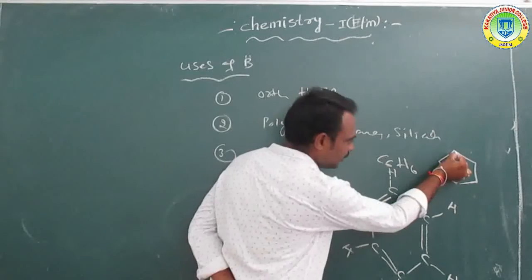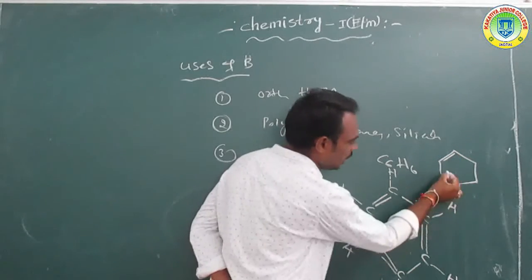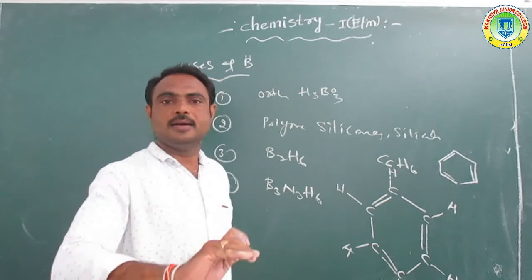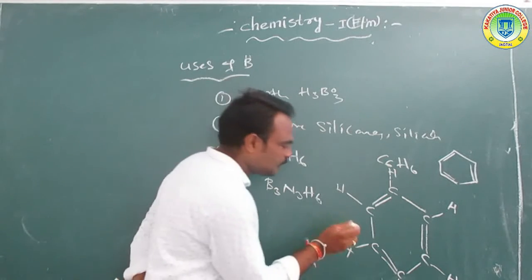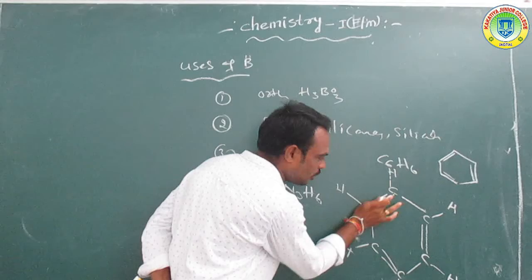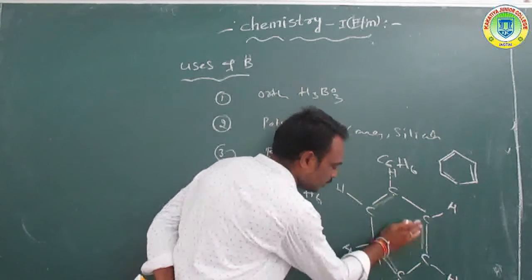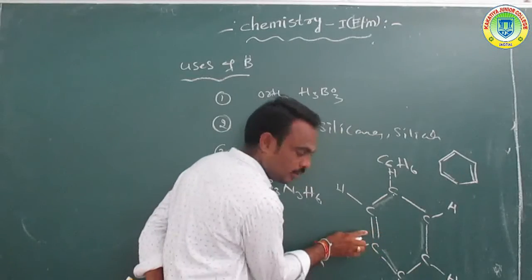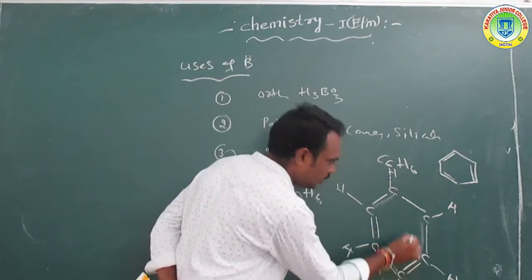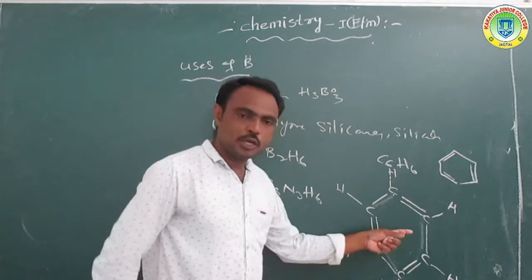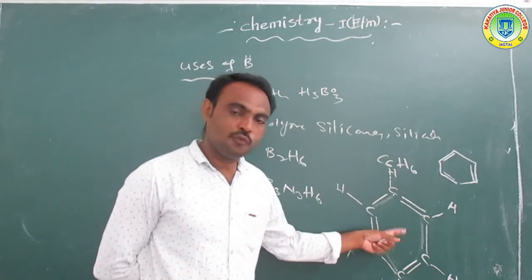So bond, bond, bond. So we can change the bonds. Suppose for example we have changed the bonds. So here also how many bonds does each carbon have? 4 bonds.